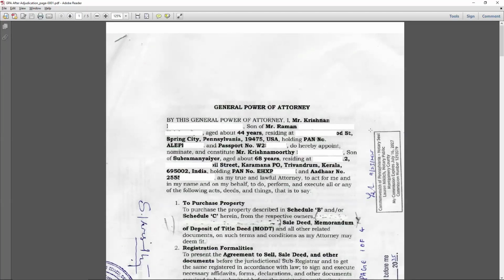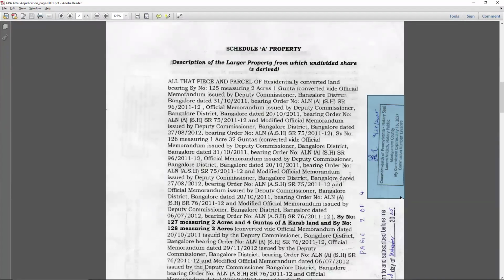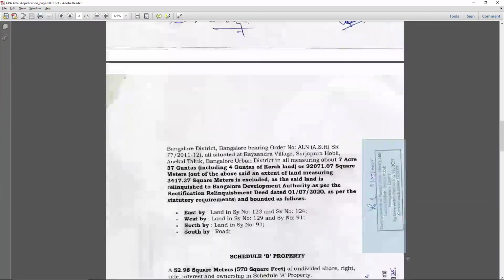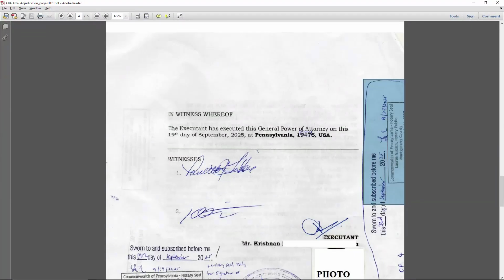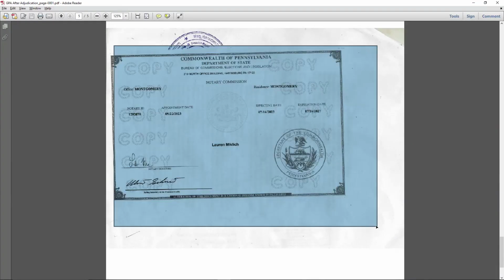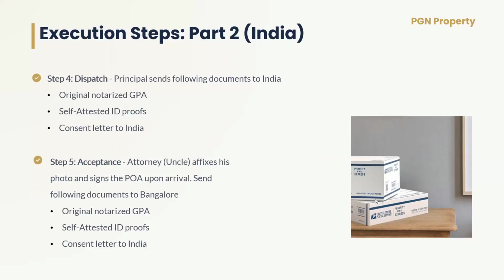So you can see this is our power of attorney. He has notary attestation on the first page. This is on the second page. This is on the third page. The final page, notary attestation, and finally we also obtained the notary certificate. This is the notary certificate. So once the notary was completed, Mr. Krishnan dispatched the following documents to India to his attorney in Kerala.